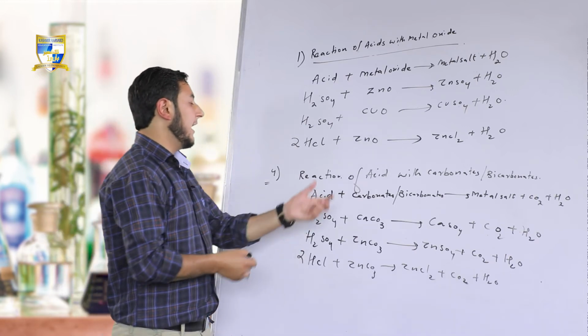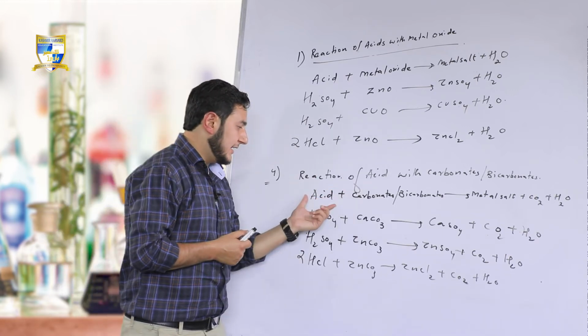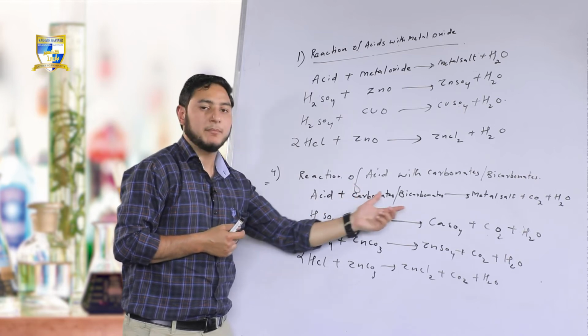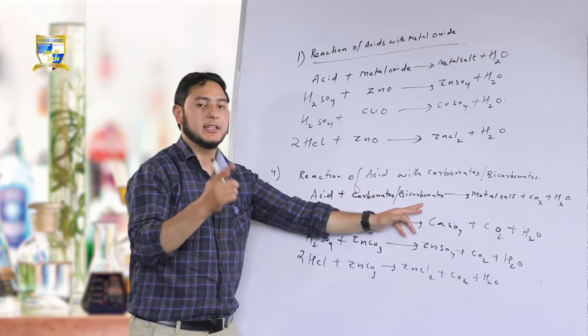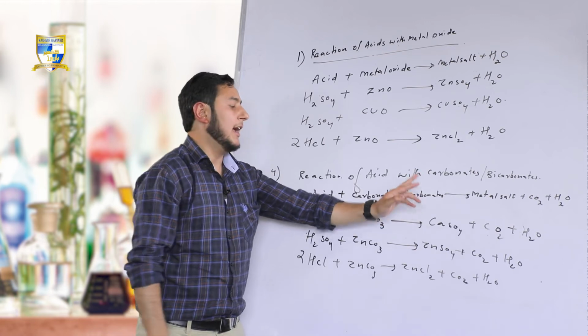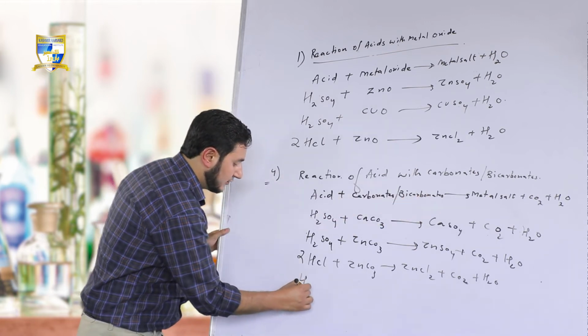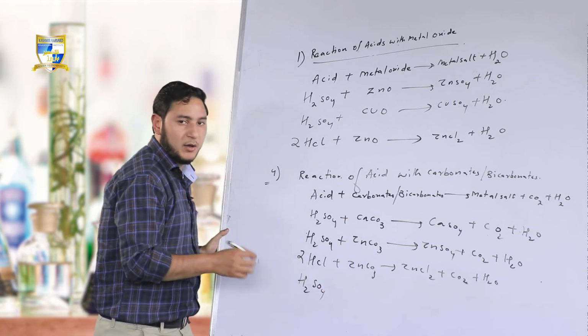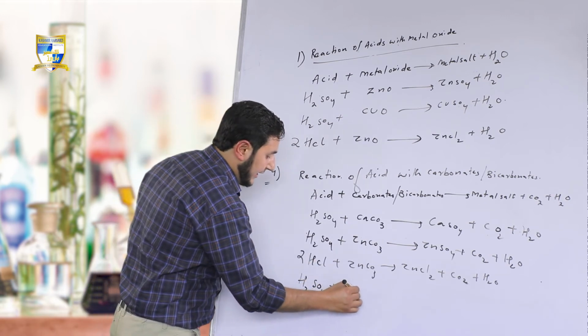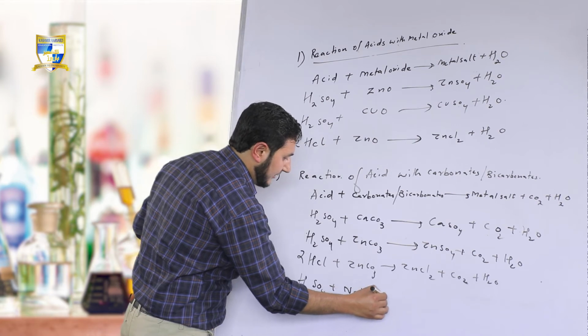Fine. So what happens when acids react with carbonates or bicarbonates? By bicarbonate, I mean the metal hydrogen carbonate. I am giving the example of metal hydrogen carbonate. Look at here. H2SO4, fine, with NaHCO3,